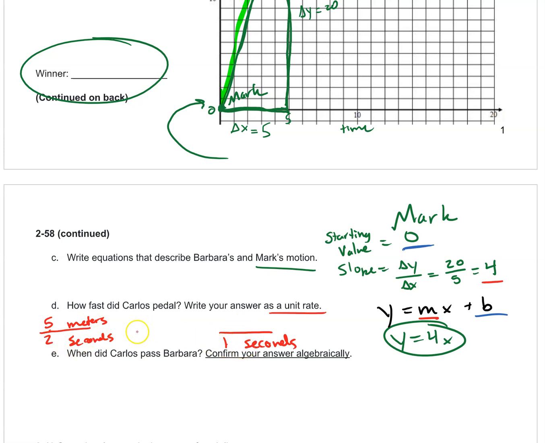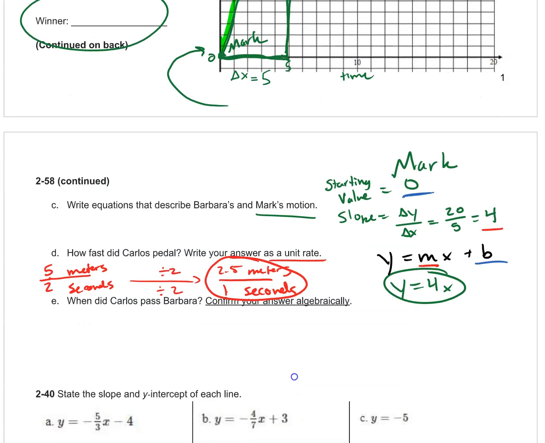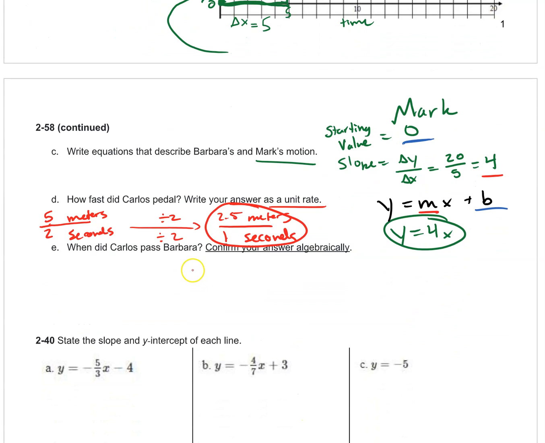All right, so to go from 2 to 1, you're dividing. 2 divided by 2 is 1. So let's divide the top and bottom by 2. 5 divided by 2 is 2.5 meters. And then that kind of makes sense, right? 2 seconds, 5 meters. So 1 second will only be 2.5 meters. When did Carlos pass Barbara?